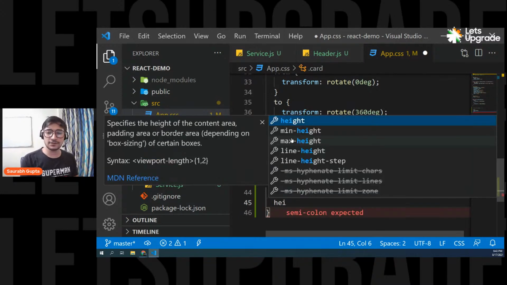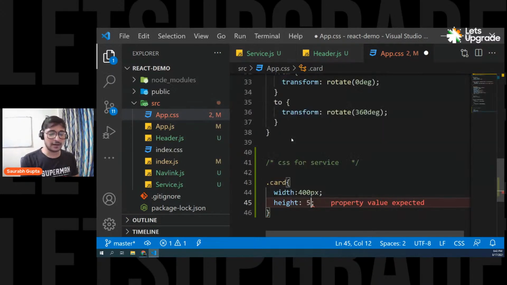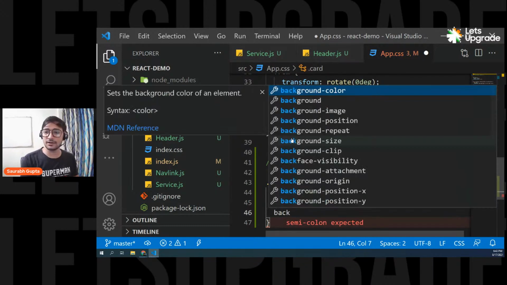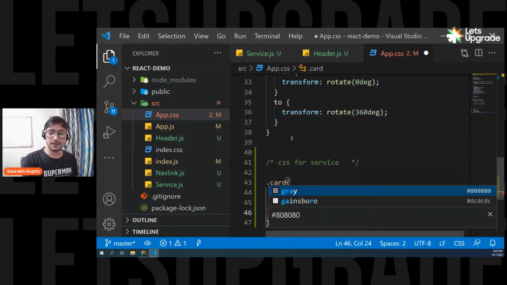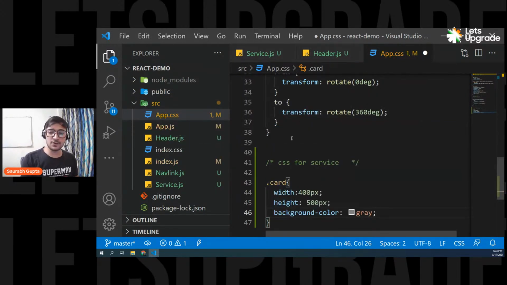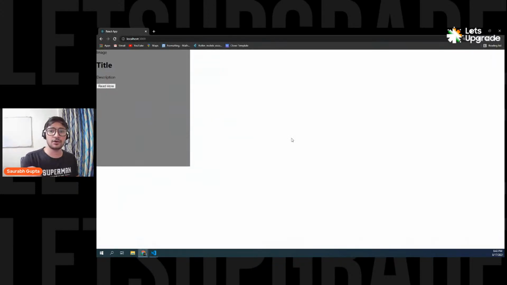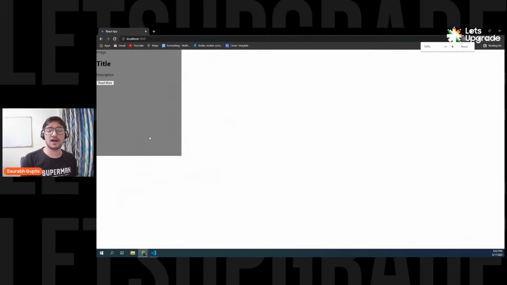Let's give it a height of 500 pixels, and a background color of gray. Let's see if it is working. Here we go. Now we have a simple card structure here. That's what we wanted.